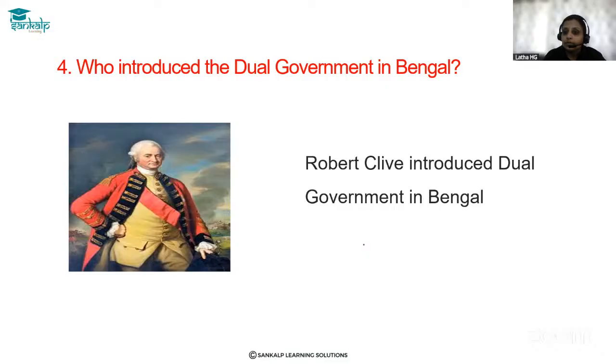In 1765, Robert Clive introduced the dual government system in Bengal.